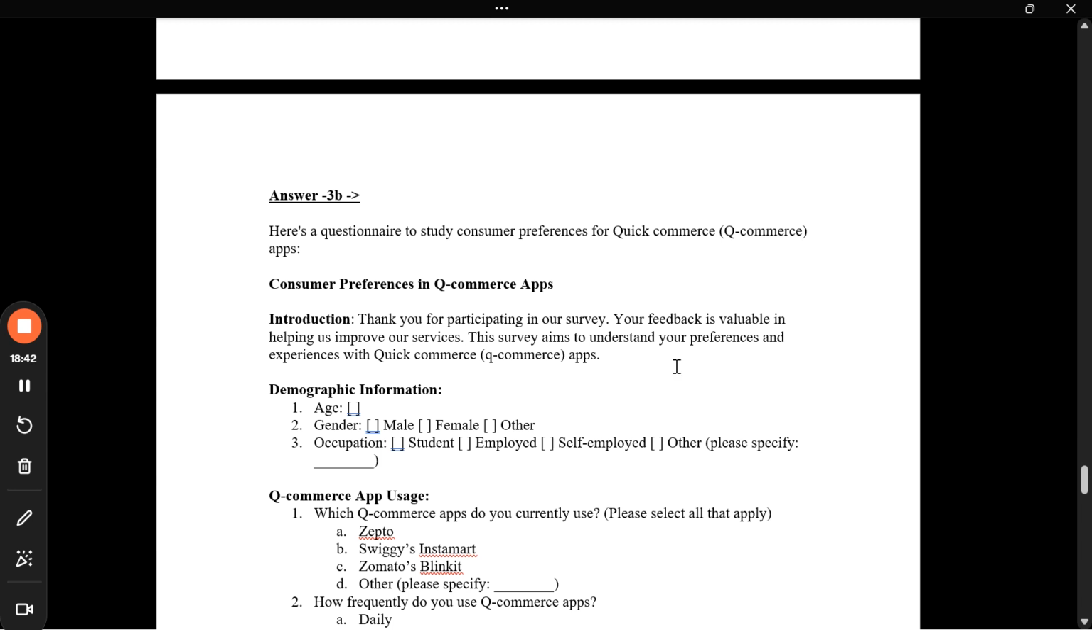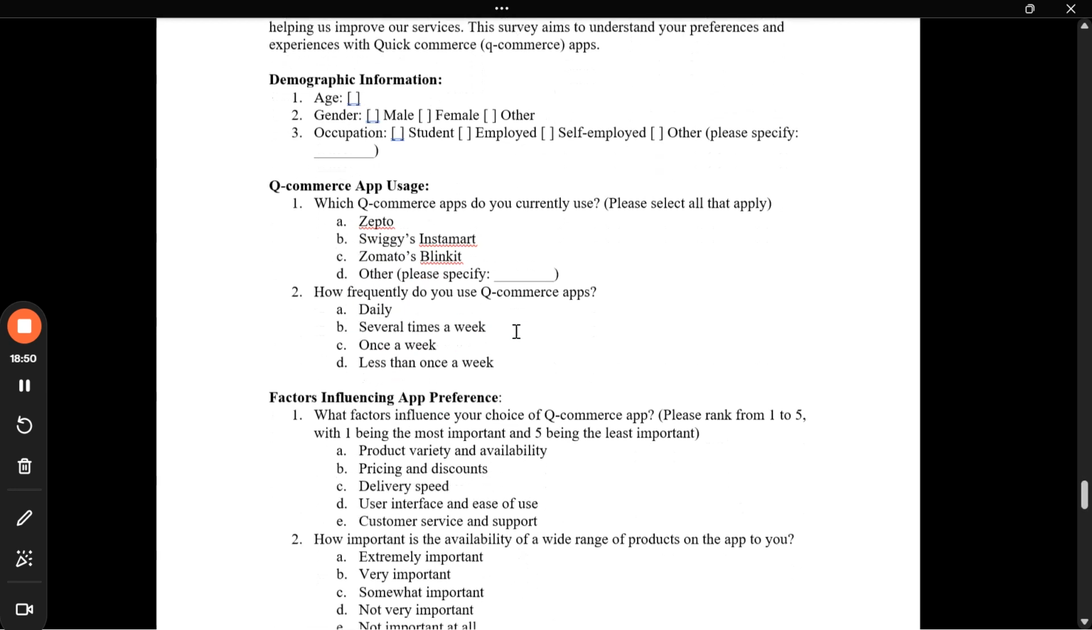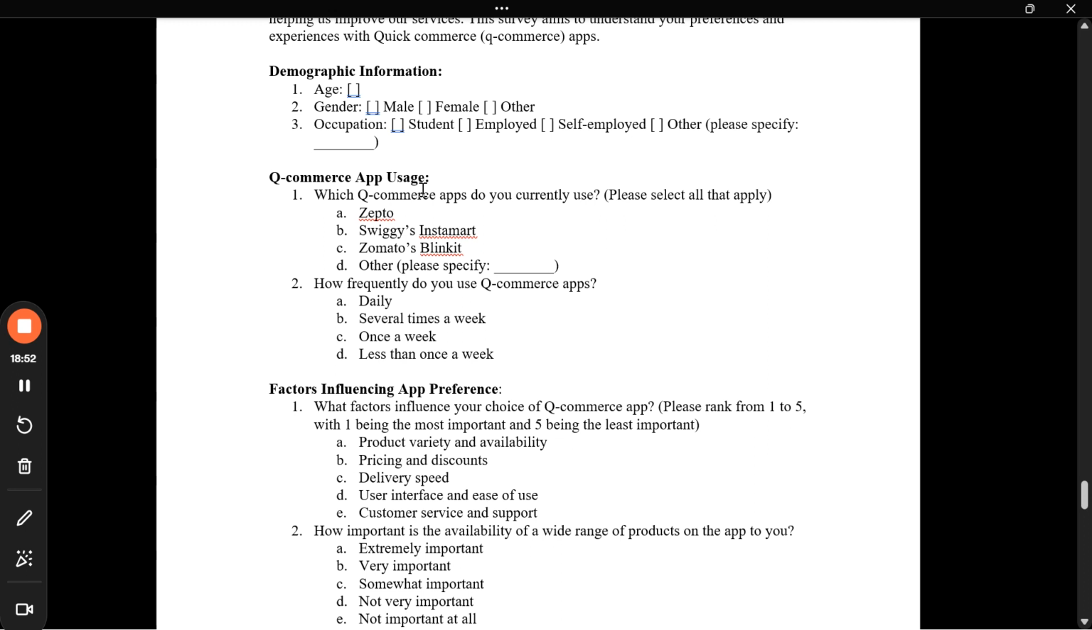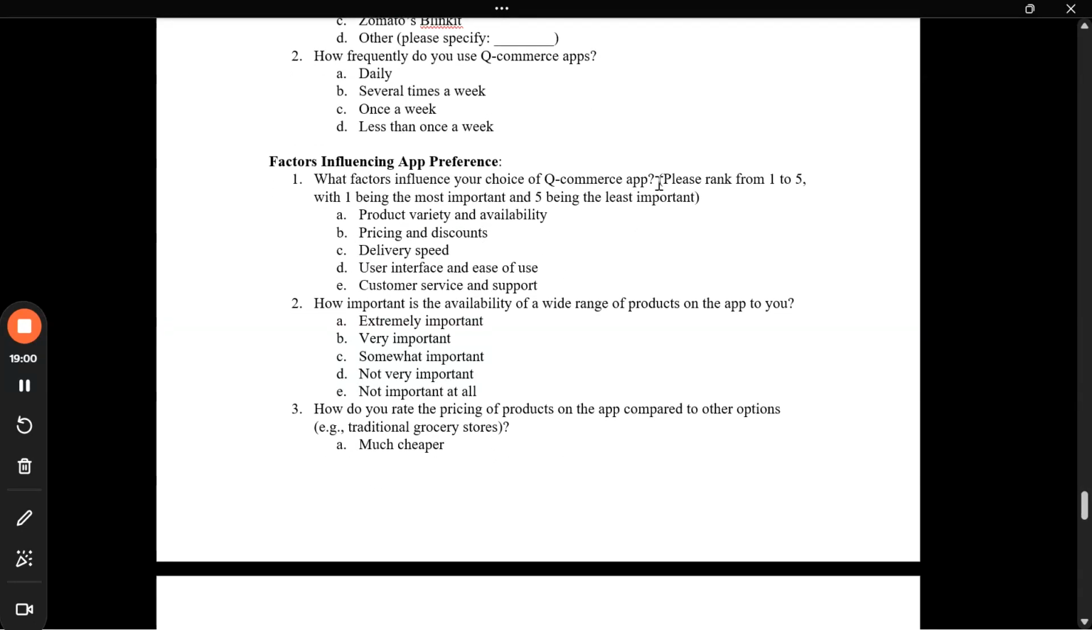Firstly, we talk about the introduction. It's not like we directly start asking questions; you just say, okay, thanks for this survey. Then we talk about the demographic information: what's the age, gender, occupation. Then we talk about app usage: which app you are using currently, how frequently you are using it, and the different factors, like which factors of your choice influence the use of the quick commerce app, and how important it is to get a wide